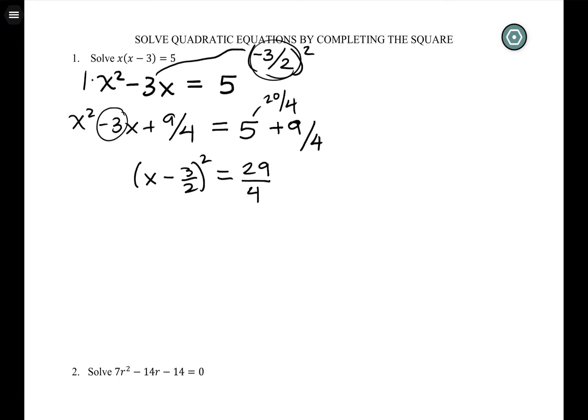And I would say if you're continuing to just not really feel like you get what's happening there, multiply it out, x minus 3 halves times x minus 3 halves. If you do that enough, you'll start to see why this works, why we need half of that number, and why this is the square of that number. That's my best advice. I can say different things, but I think it won't help unless you just kind of play around with multiplying those out and see why those match up.